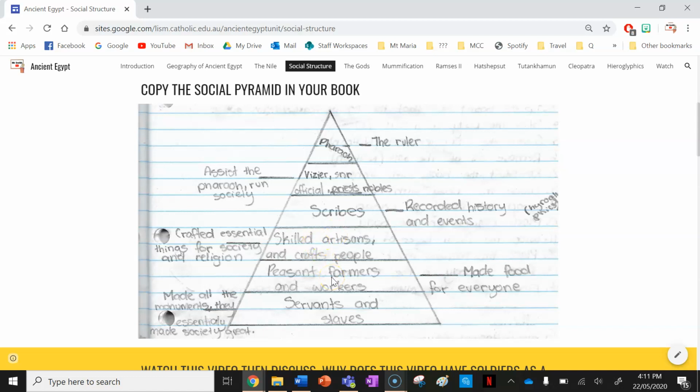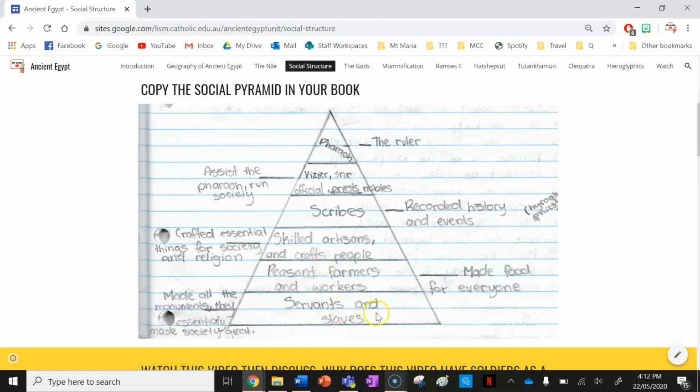Next is your peasant farmers and workers. Now we're getting into the stage where these were most of the people in Egypt. So your peasant farmers and workers, they made food for everyone. The pharaoh also provided them with land to farm on, but the pharaoh would also tax these people quite heavily. So they were quite poor, but quite important for society as well. But they weren't slaves. That's the other important thing to mention as well. They were just peasant farmers and common workers.